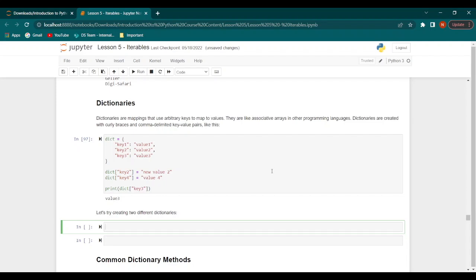Now let's try creating 2 different dictionaries. Let's say we have a dictionary with the grades of one particular student for different subjects.